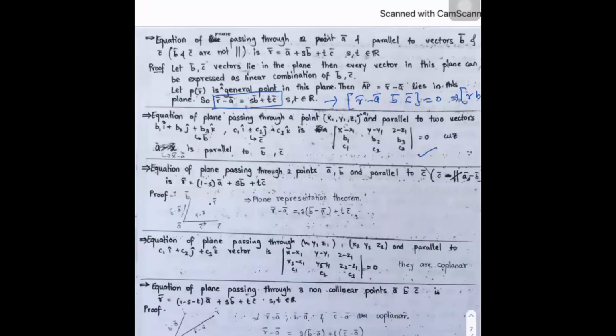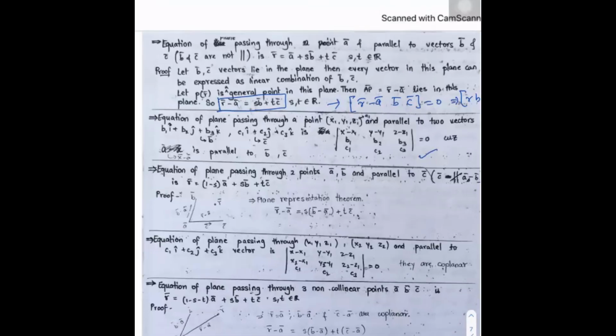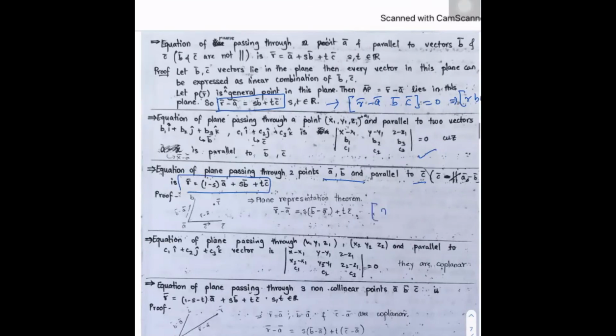Same way other two cases. Equation of plane passing through 2 points and parallel to a vector is R bar equal to (1 minus S) A bar plus SB bar plus TC bar. This result only you can write as box of R bar minus A bar, B bar minus A bar, C bar equal to 0. Or this is only RBC plus RCA plus RAB equal to ABC. Same equation.